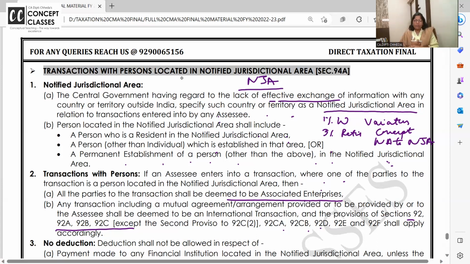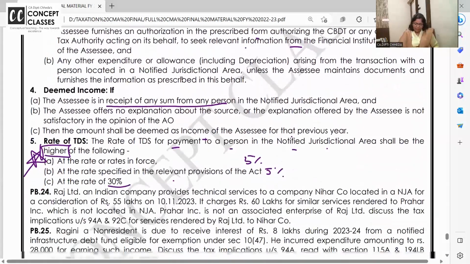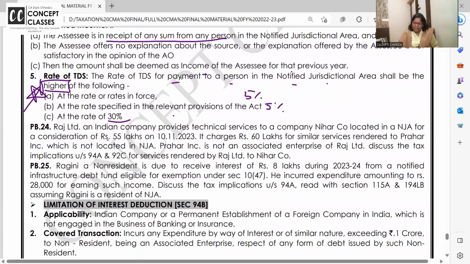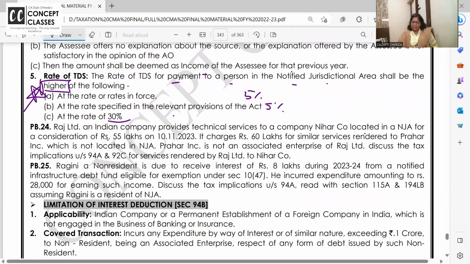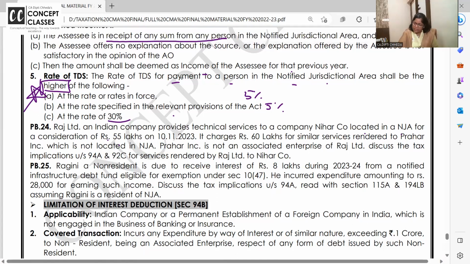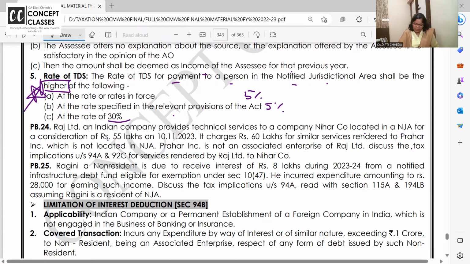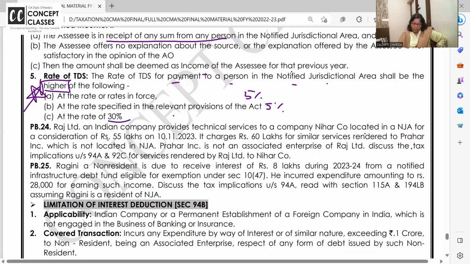That variation वाला वो सब कुछ भी applicable नहीं है। देखो, Raj Limited, Indian company, provides technical services to Niharco located in NJA for a consideration of 55 lakhs. It charges 60 lakhs for similar services to others, Prahar, which is not located in NJA. Prahar is not an associate enterprise of Raj.